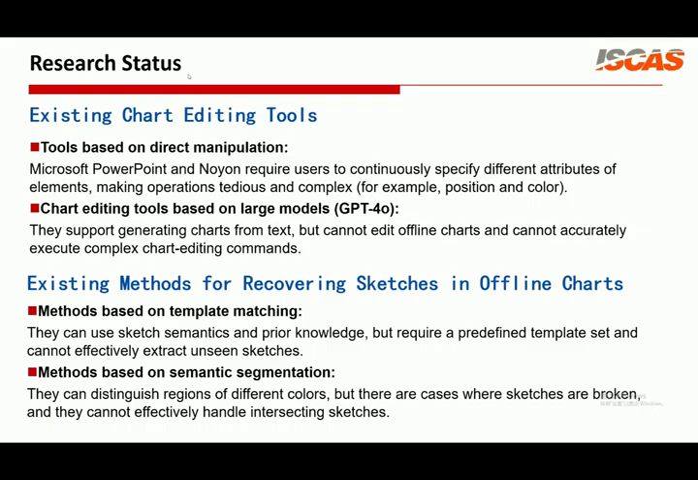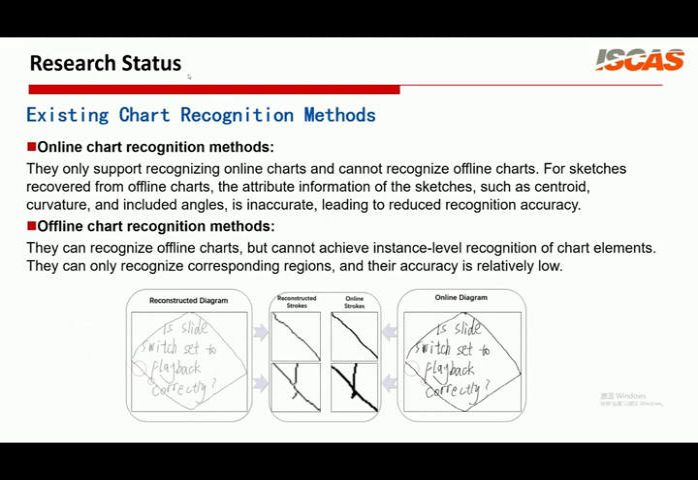Existing diagram editing tools can generally be divided into three categories. The first category includes direct manipulation tools such as PowerPoint and Visio. Although they are intuitive, users need to repeatedly adjust the position, color, and connections of elements, which makes the operation tedious. The second category is programming language-based tools. These tools support rapid prototyping and automatic layout optimization, but they have a high learning cost. The third category is large model-based tools such as GPT-4o, which can generate diagrams from text. However, when dealing with existing offline diagrams, they still have difficulty accurately recognizing structures and reliably executing complex editing commands.